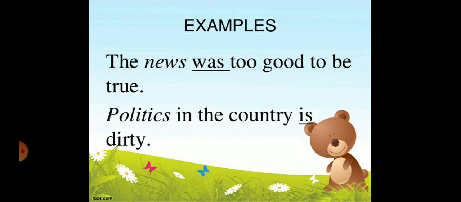The news is singular, that's why the verb was is used here. The politics, you can see the word ends in s, but still it is singular. Politics in the country is dirty. Looking like a plural, but it is singular.